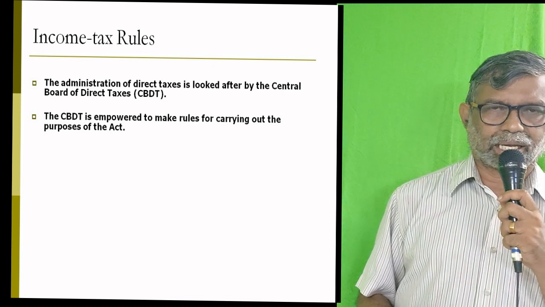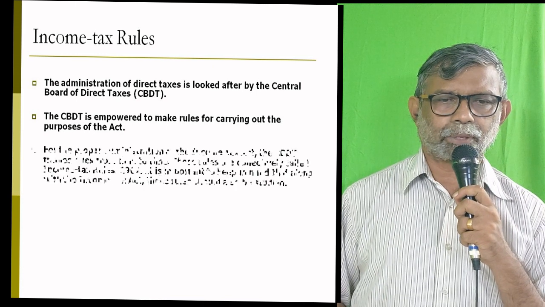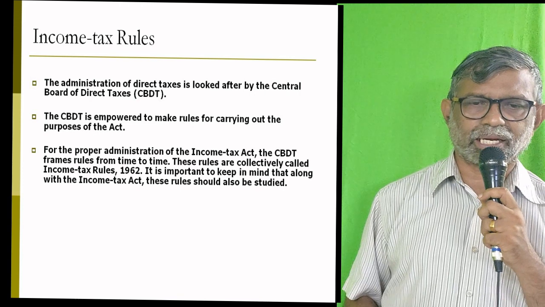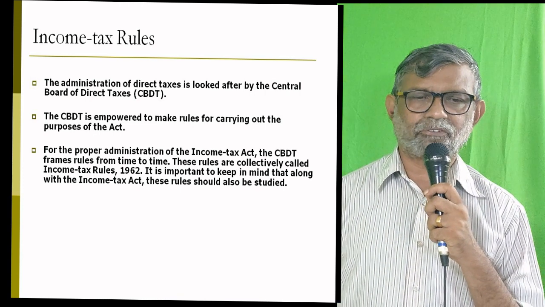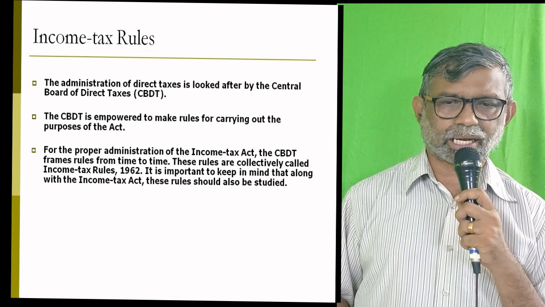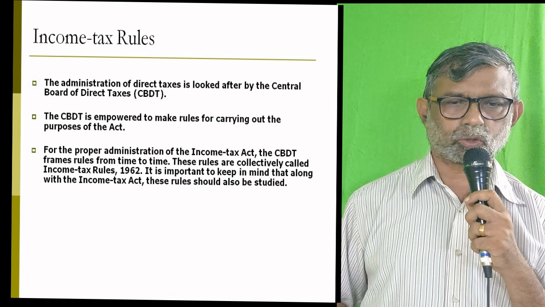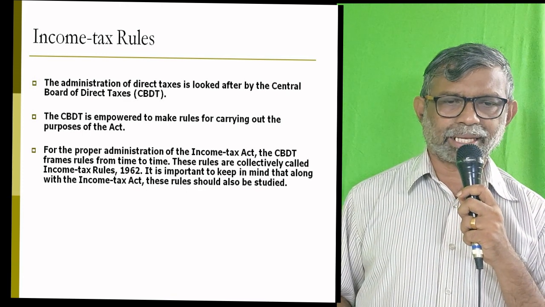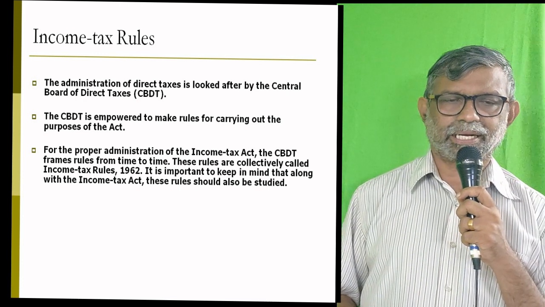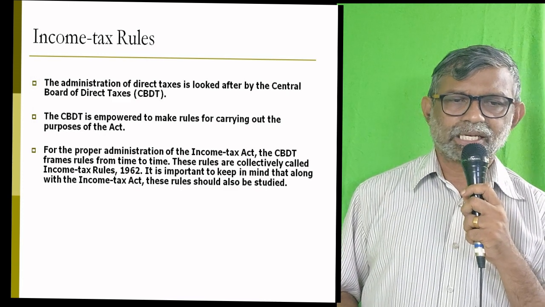The CBDT is empowered to make rules for carrying out the purpose of the Act. For the proper administration of the Income Tax Act, the CBDT frames rules from time to time. These rules are collectively called the Income Tax Rules 1962. It is important to keep in mind that along with the Income Tax Act, these rules should also be studied. Now, the next one is circulars and notifications.